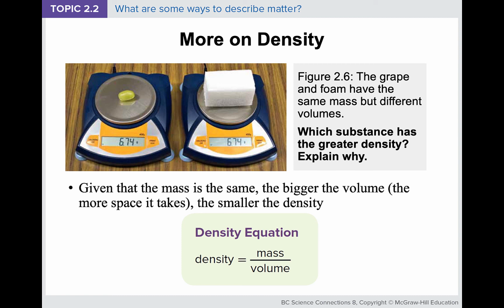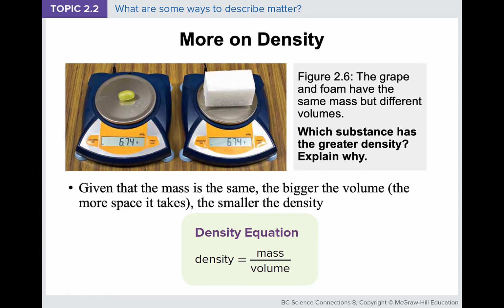So another question here for you, just to test your understanding. The grape and foam have the same mass but different volume. So they both have 6.74 grams as their mass. In that case, which substance do you think will have a greater density? And please explain why. So please pause this video until you have an answer. You can unpause this video.